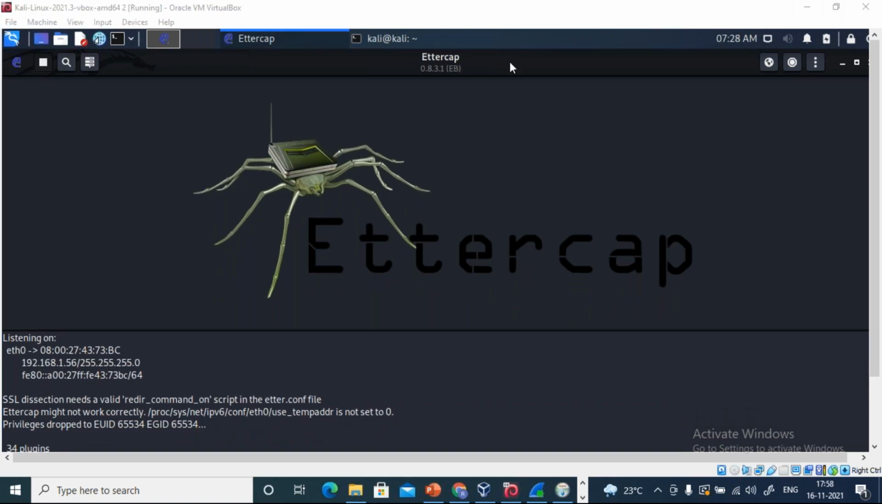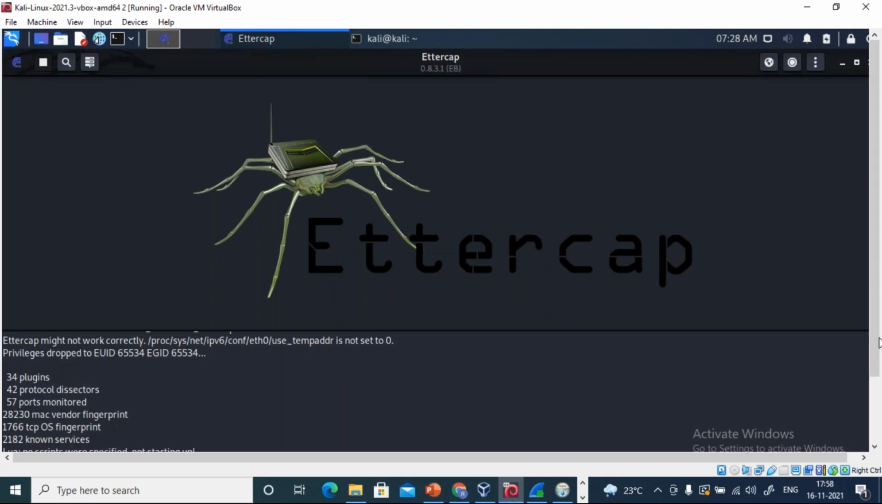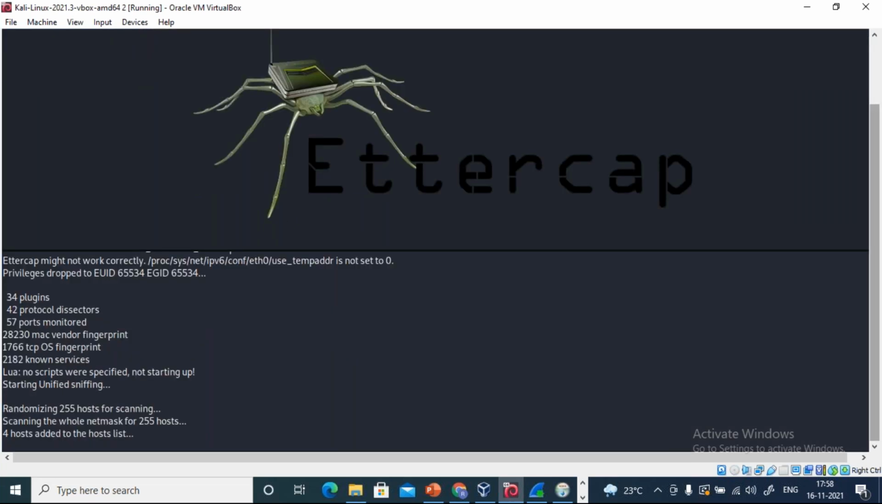Now here what we are going to do, go towards the right side. First check the host. Scan for the host. Check how many hosts are connected to this network. Now you can observe for my network, there are 4 hosts. One of the systems has shut down. So I have only 4 hosts.